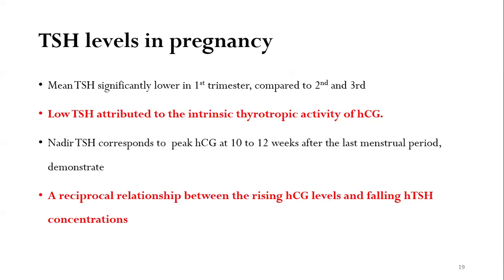Now, why does this drop occur? This drop occurs because of the intrinsic thyrotropic activity of the human chorionic gonadotropin. During pregnancy, there is a rise in the human chorionic gonadotropin levels. This HCG has an intrinsic thyrotropic activity, which in turn causes suppression of the pituitary gland, leading to a suppressed TSH level. This nadir TSH corresponds to peak HCG level, which is observed at 10 to 12 weeks after the last menstrual period. There is a reciprocal relationship between the rising HCG level and falling TSH concentrations.